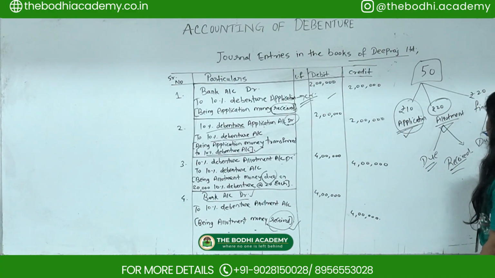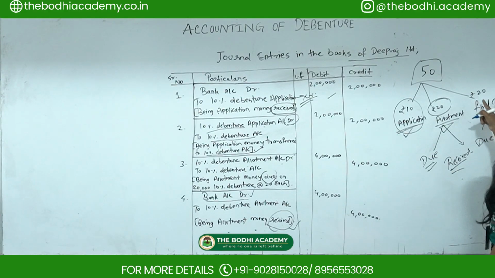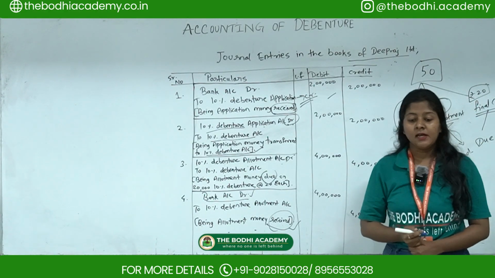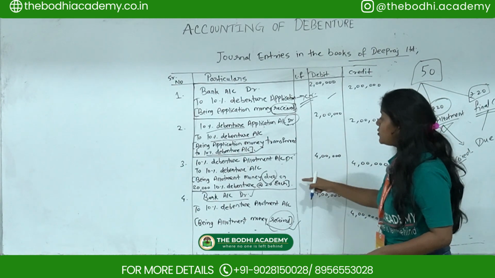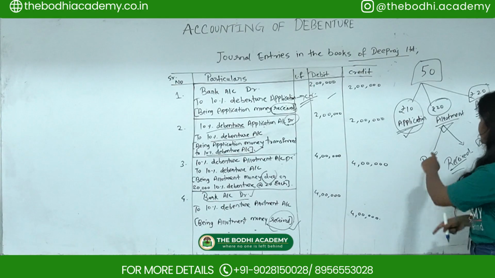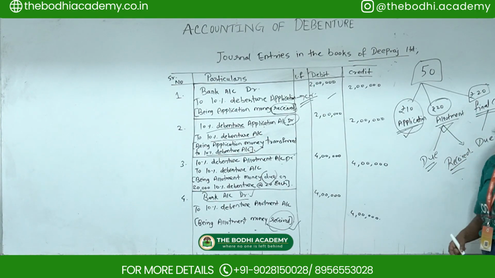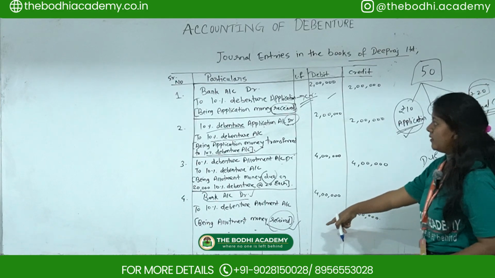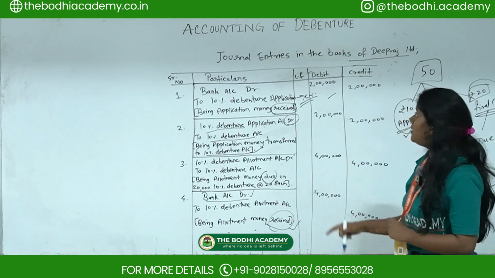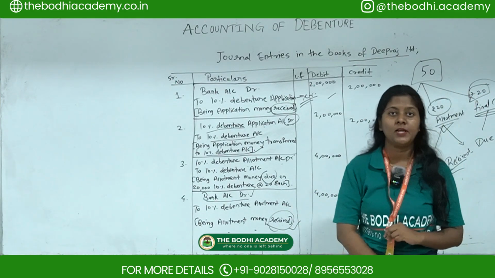But in the question they have also given the final call of rupees 20, and they have said that the company has not yet made the final call. So you have to pass only two entries, with regards to application and allotment. Since they have not yet made the final call, you skip the final call journal entry. This is how you solve journal entries in the books of Deepraj Company Limited.